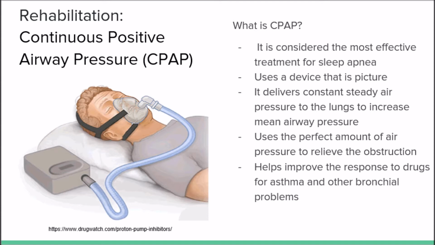It delivers constant, steady air pressure to the lungs and increases the mean airway pressure so that the person continues to breathe throughout the night. It uses the perfect amount of air pressure and relieves the obstruction that is causing the sleep apnea. CPAP has also been proven to improve the response to drugs for asthma and other bronchial problems that the person might also be facing.